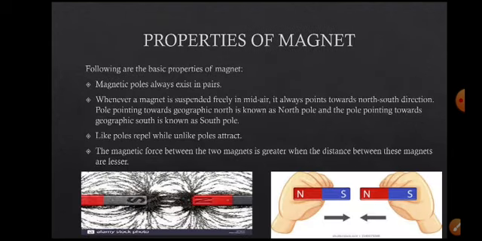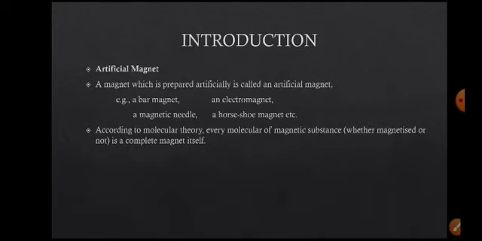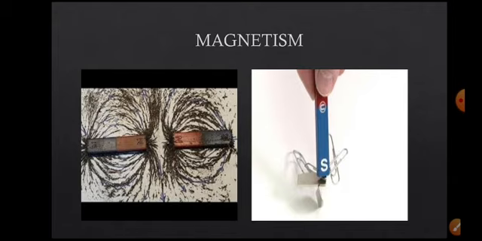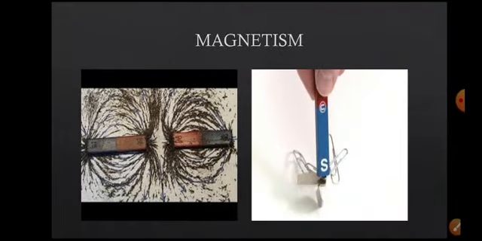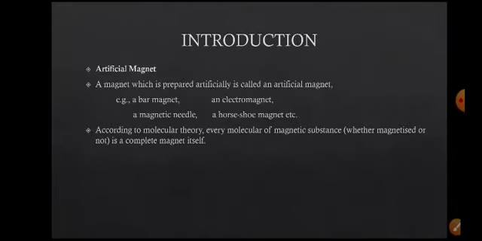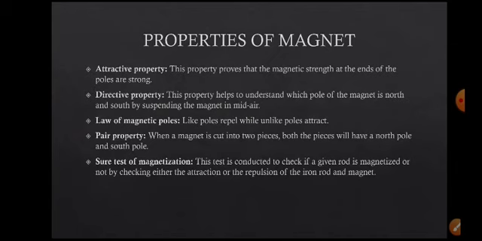A magnet has two poles. For example, here the north and south poles are the magnetic poles. You see this here, north and south. This pole is attracting some pins, and north and south poles attract each other, right? So this property gives the attractive property.